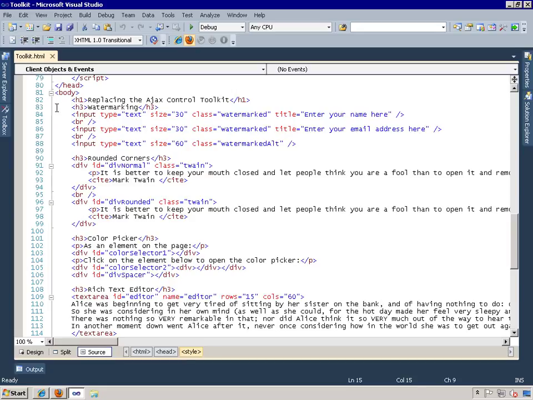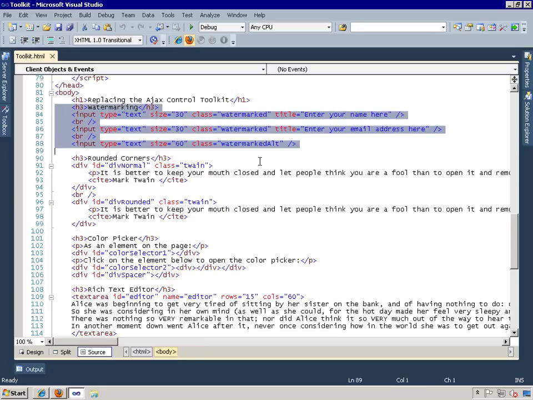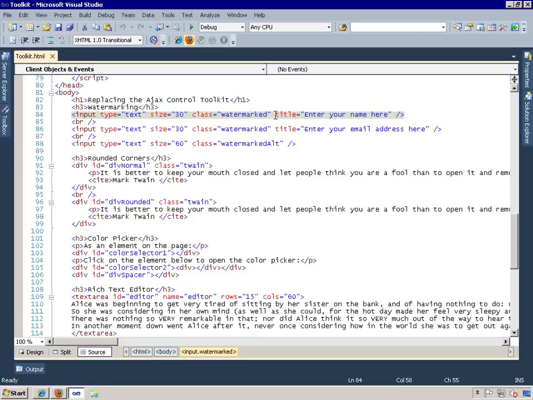Okay, here's the HTML code that implements that watermarking sample. So it's just using 3 different input elements of type text, different sizes, and they have the class watermarked. And I also have a watermarked alt, and I'll talk about the reason why I gave that a different class in just a moment. Remember that I mentioned that you can provide the text that appears as part of the watermark either declaratively using the title attribute here, and that's what I do for the first 2 elements. But then I do it programmatically for this 3rd element.